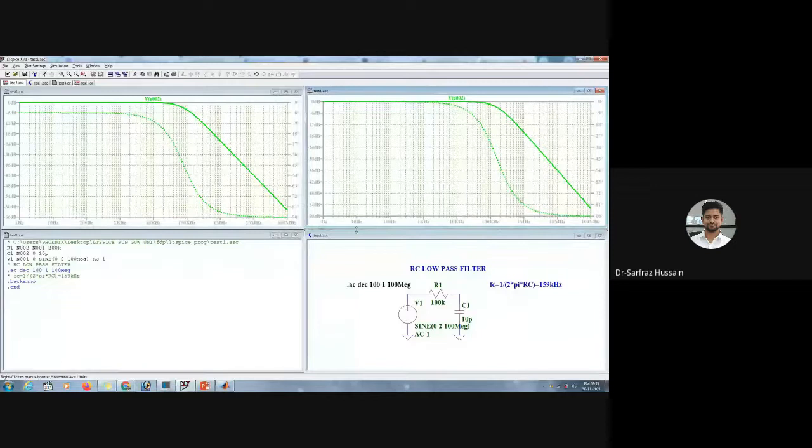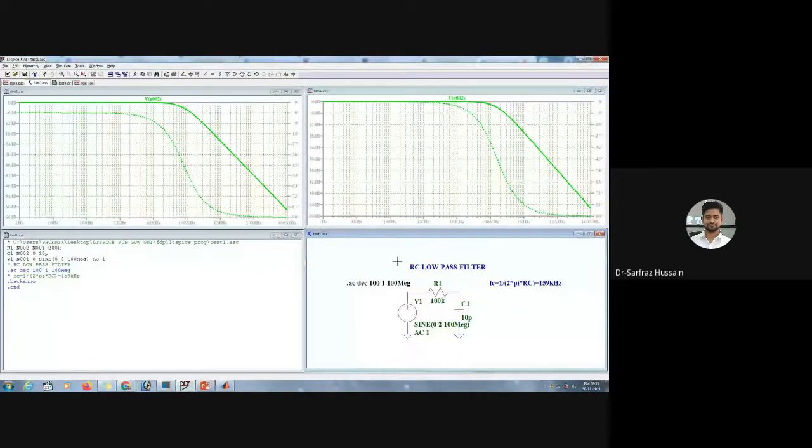As I said, we can either draw a circuit, have a schematic, run it and find out the graph, or else we can write a Spice code, save it as a .cir file, and then run this particular .cir file. You can see that we are getting an output, and we can plot this output.